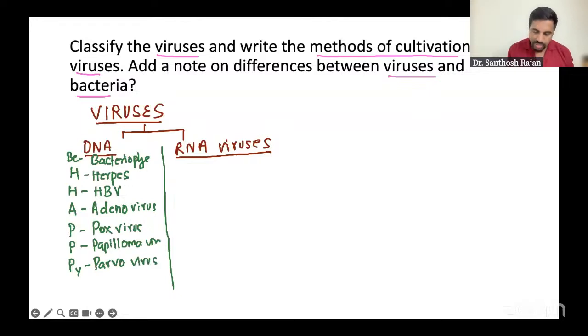So these are the classification of DNA. First list you're going to write. Now, when you're going to write about the RNA viruses, we have different classification also. So we will talk about that also.